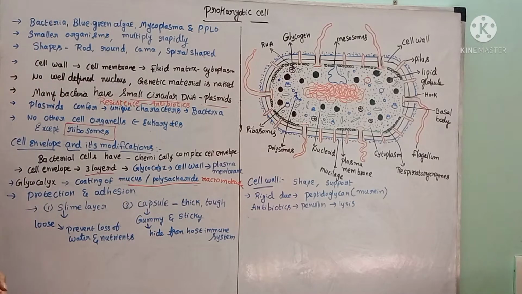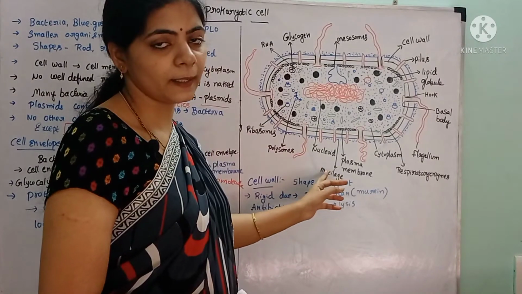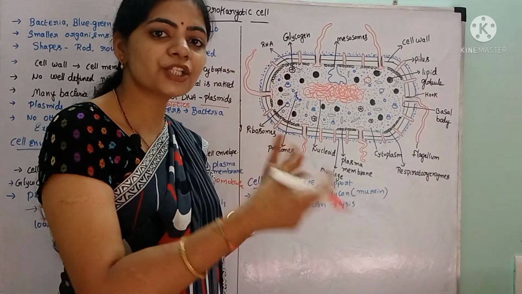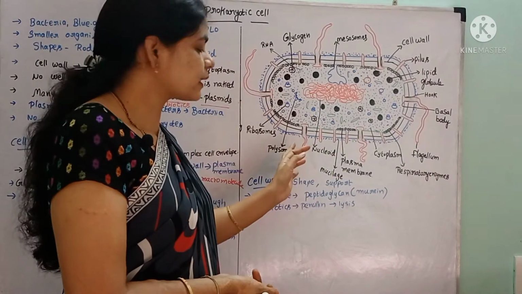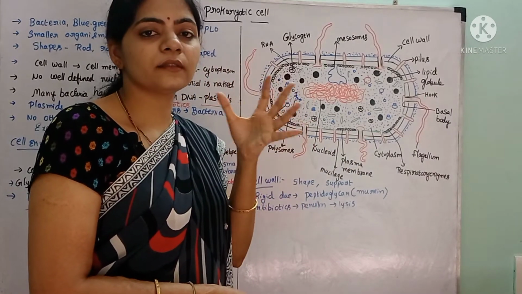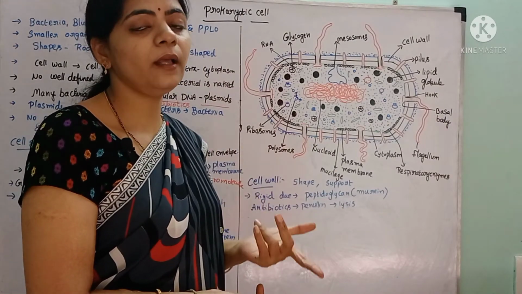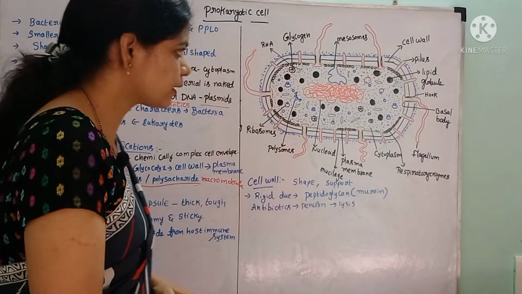Macromolecules. What does it consist of? It consists of mucus or polysaccharide, and the function of this glycocalyx is that it gives protection to the bacteria and also helps in the adhesion to the host cells. So the bacteria which have the slime layer or glycocalyx can easily attach to the host cells when compared to the bacteria which do not have the glycocalyx.